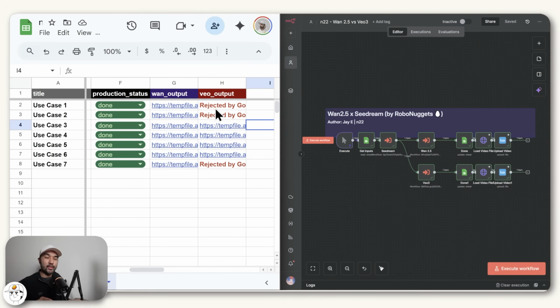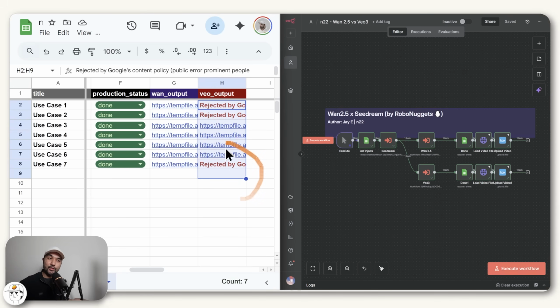And also just from here, you can already see which ones were rejected by Google. So 3 out of the 7, so almost half, actually got restricted. So we'll view those in a bit.